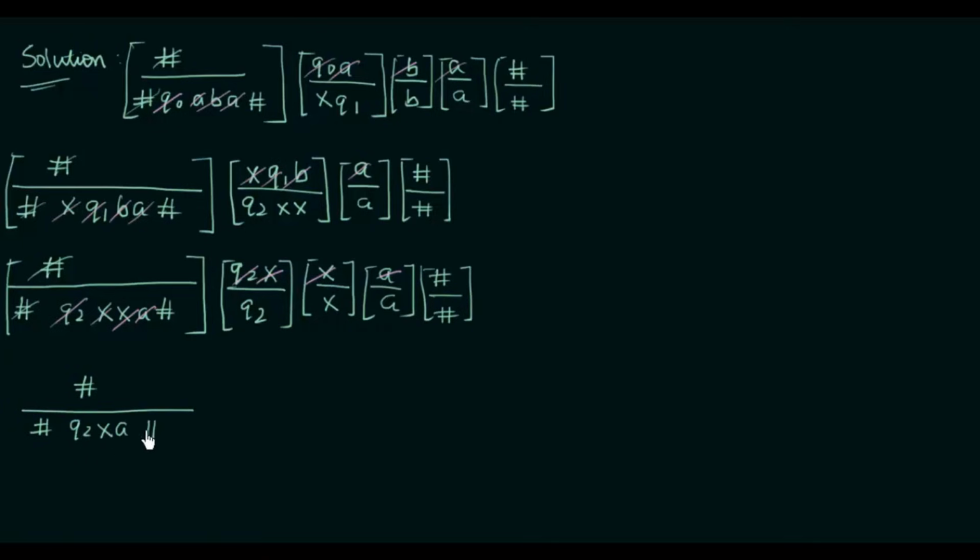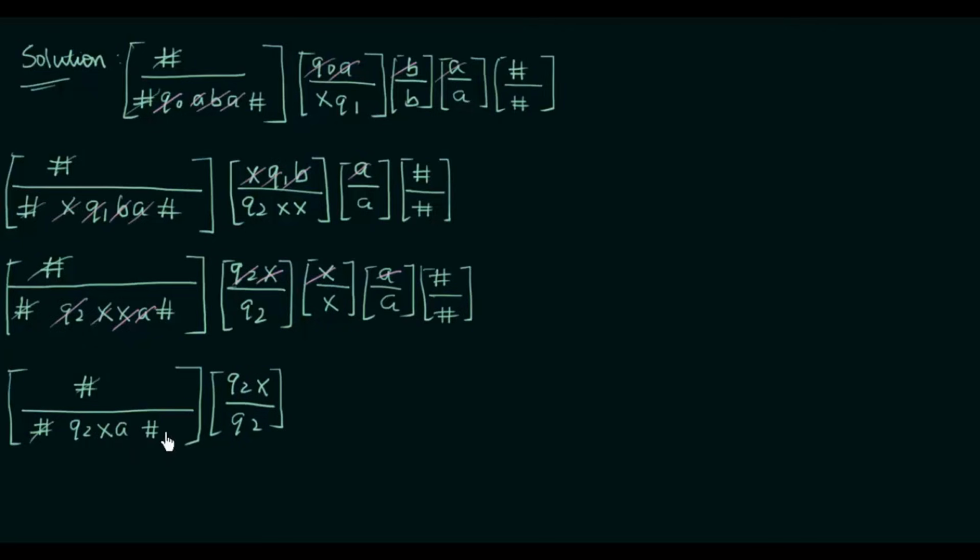q2xa#. So this is what we have now. And now if you look again, q2x, okay, this ## will be cancelled, then q2xa. So we need to find something that can cancel q2x. So we can use the same domino that we used before from step number 5, q2x by, what was it? q2. Alright, now this q2x will be cancelled.